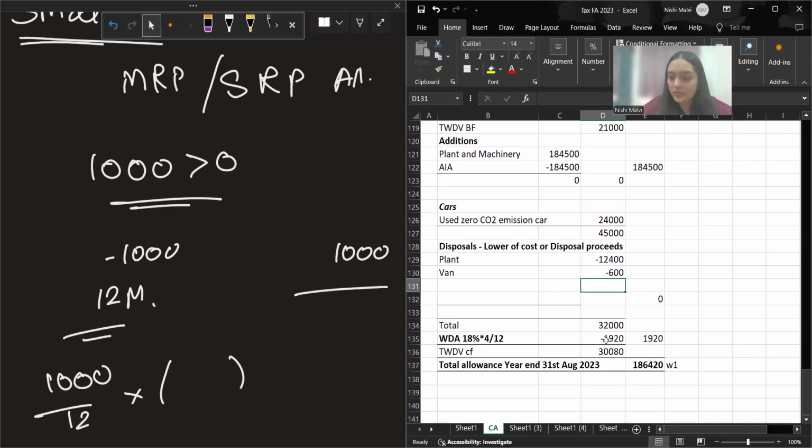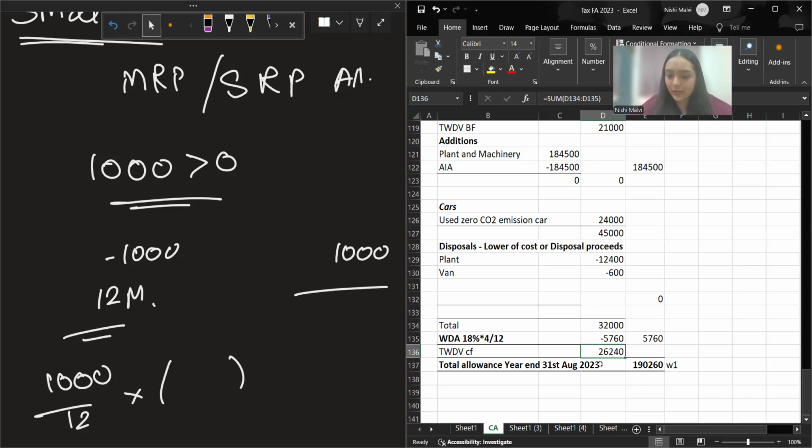Now out of this 32,000 you will give the written down allowance, and this will be for the full year. So that's why I deducted that.